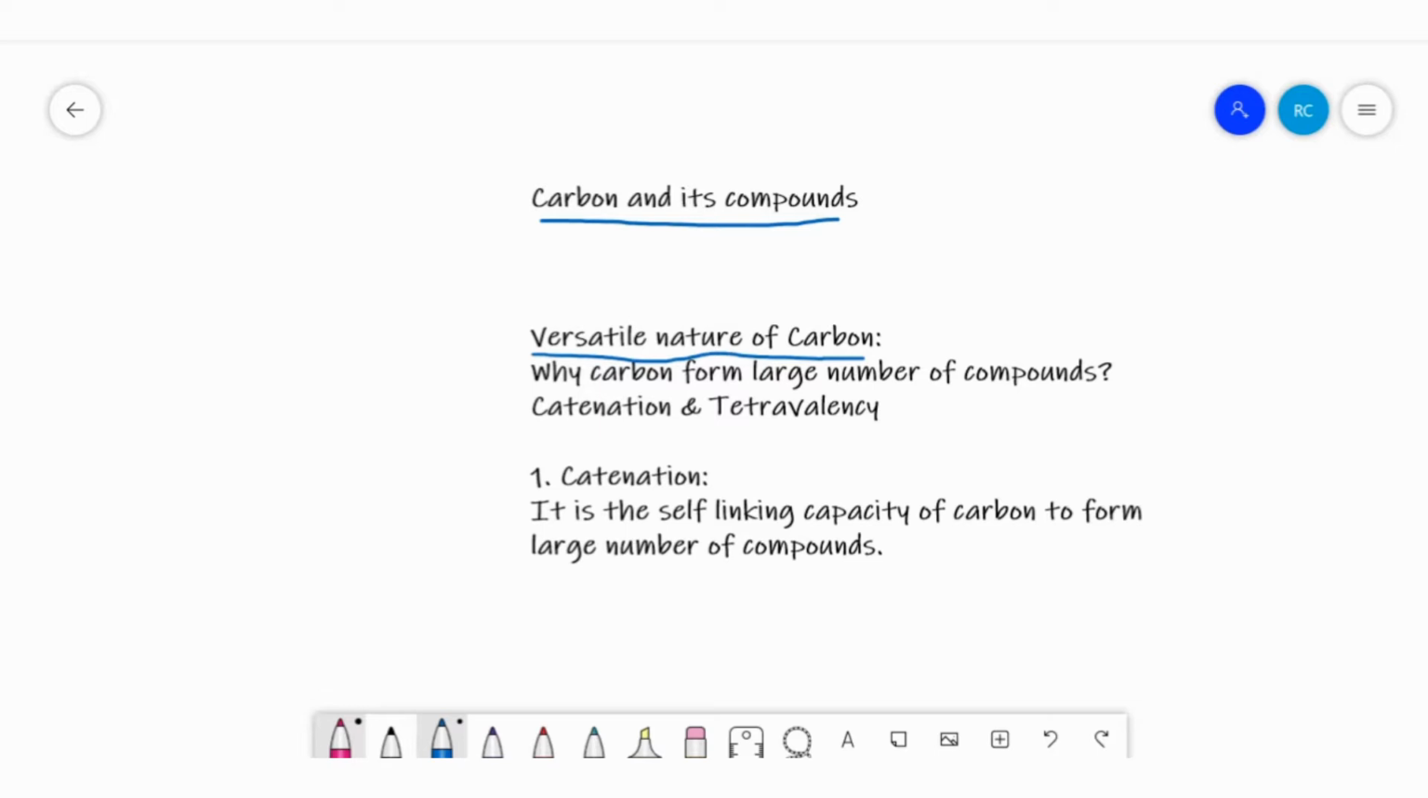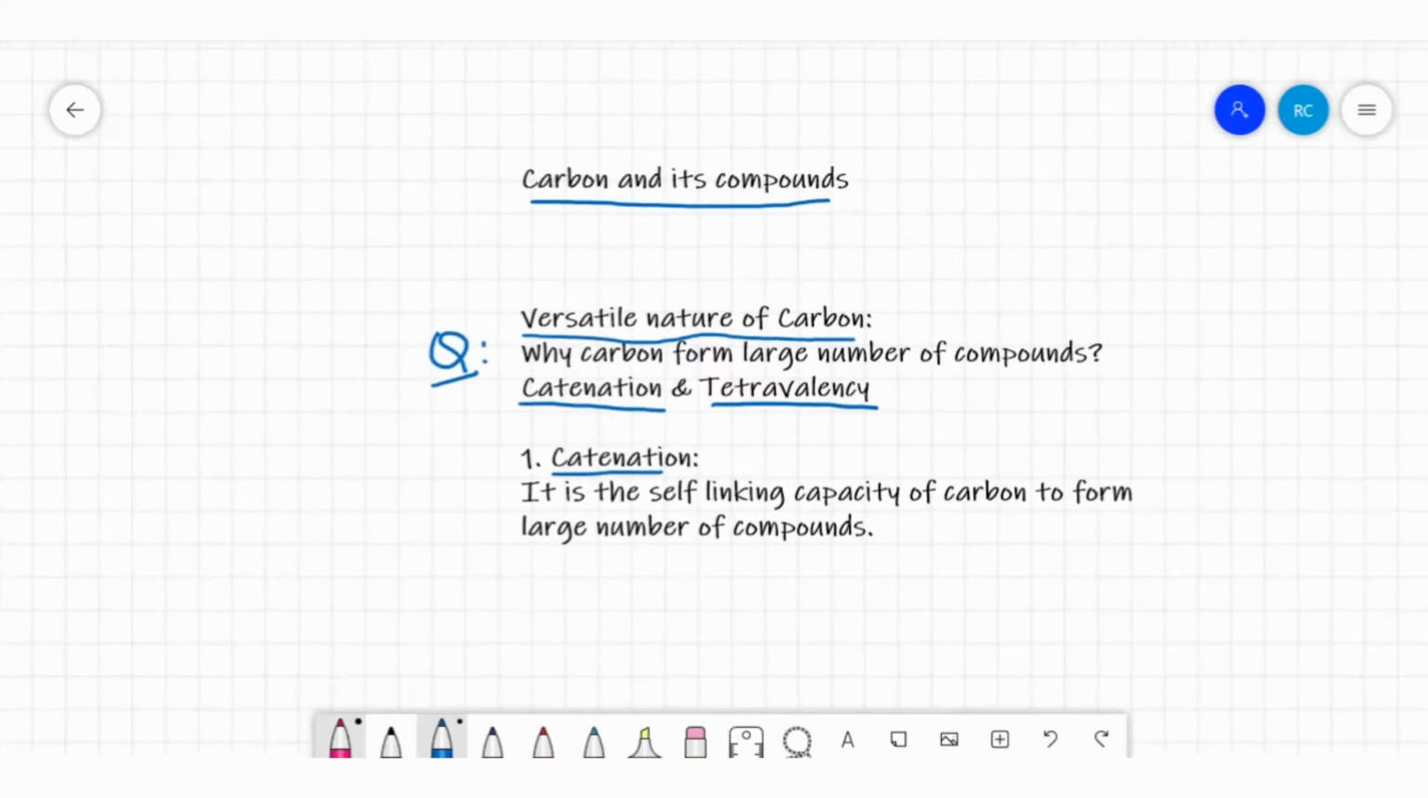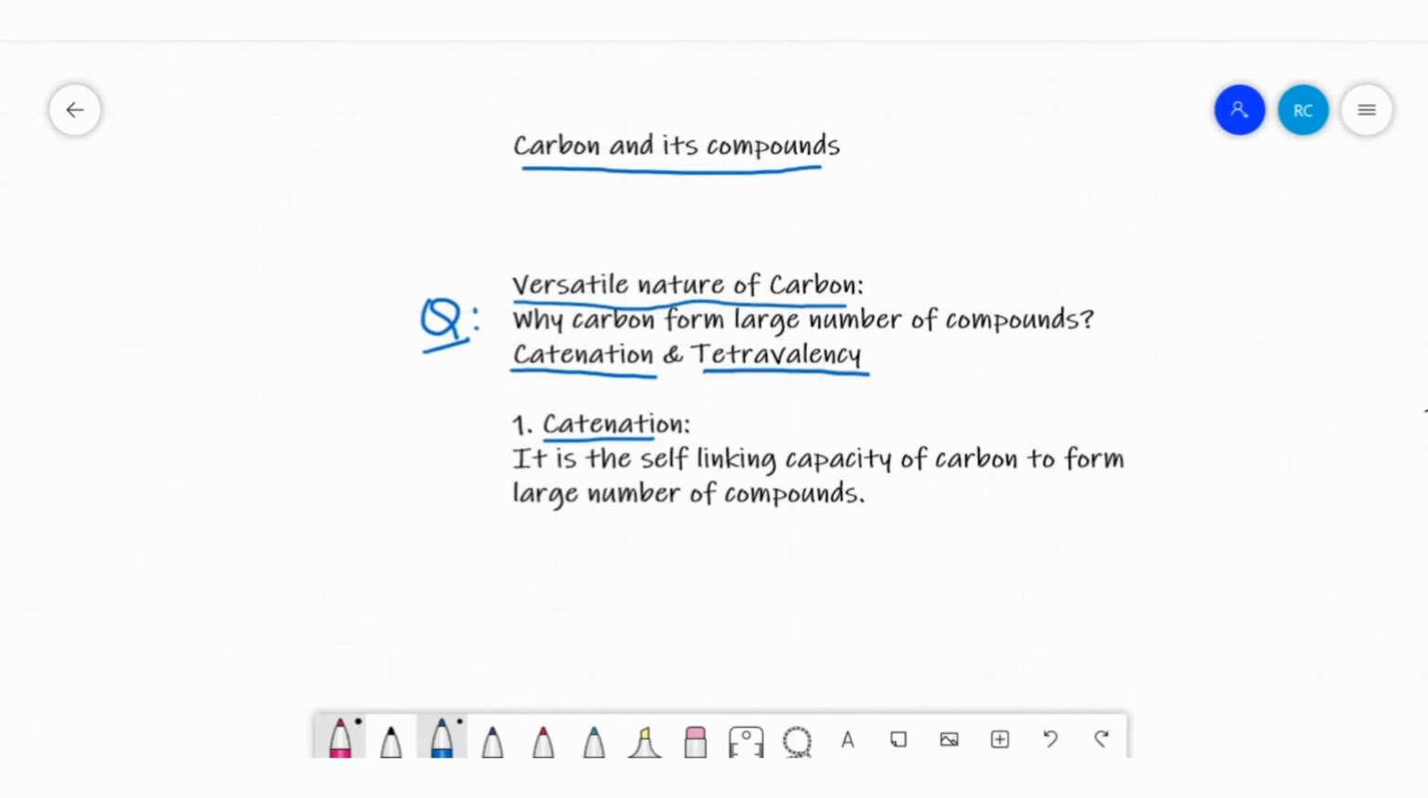So, why does carbon form a large number of compounds? Today we are going to explain the reason behind this. This is an important question usually asked in the CBSE examination. We are explaining it in terms of two properties: one is catenation and the second one is tetravalency. What is catenation? Catenation is the self-linking capacity of carbon to form a large number of compounds.